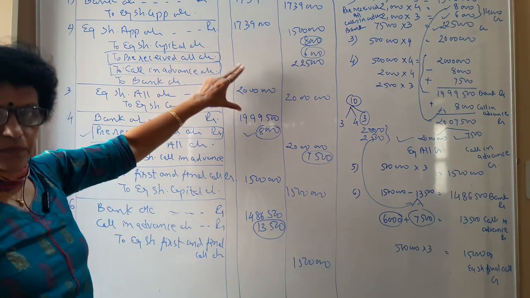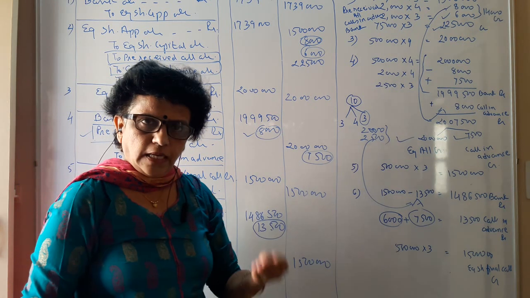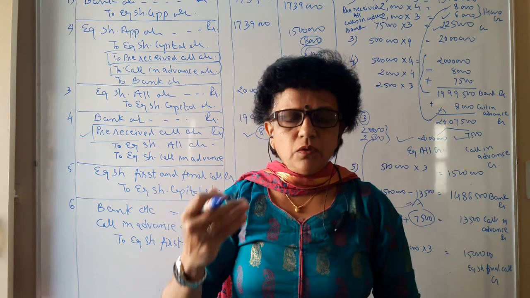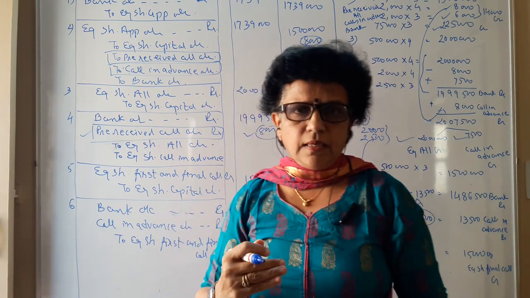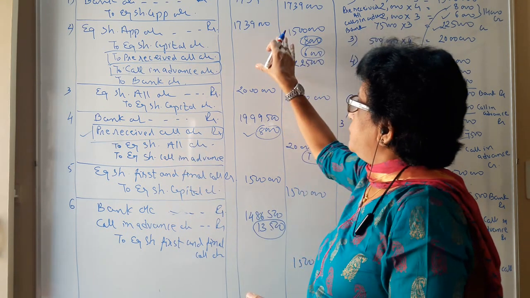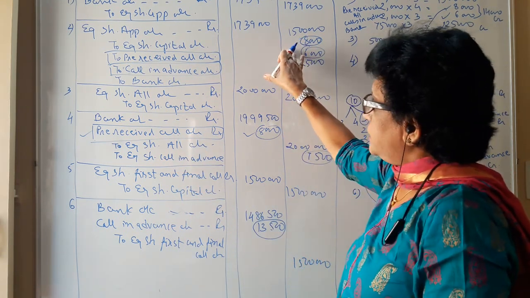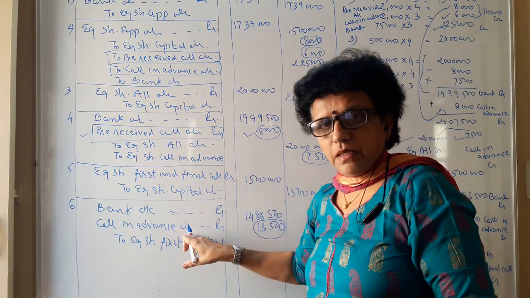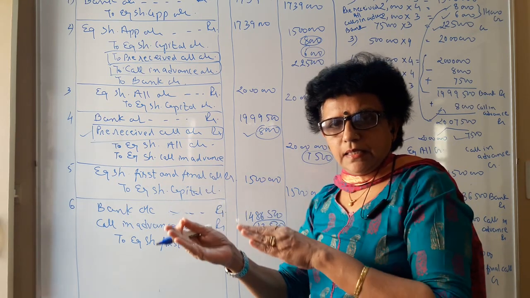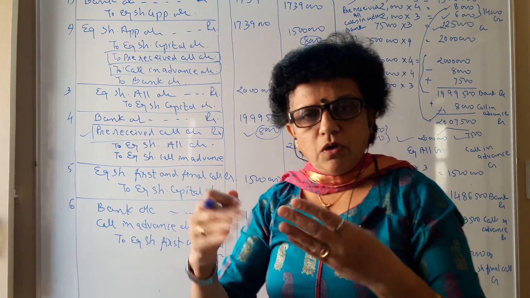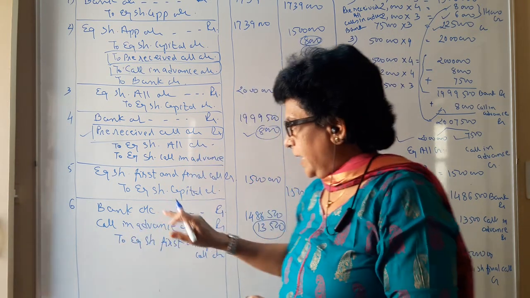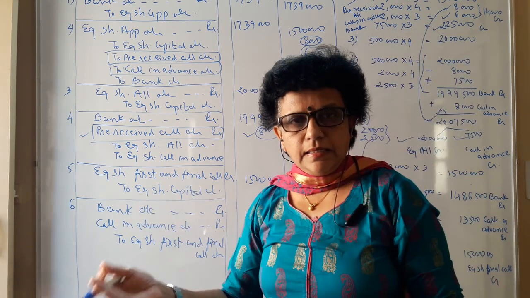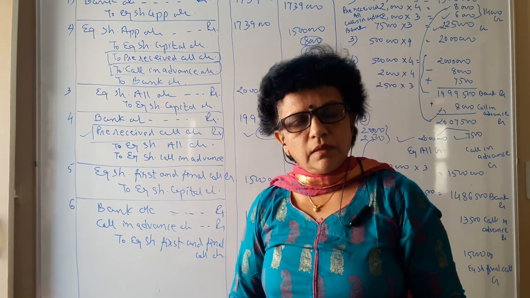So call in advance means you are getting money ahead of the time of the call, and when the actual call comes, the shareholder is not going to pay you again and again. You have to accommodate that figure from what you have received. You have the balance, and that balance only you are going to utilize for giving the debit effect. And in this way, credit effect and debit effect are both nullified. Your call in advance account will close down and your actual equity share account with the appropriate figure will be credited. This is the manner in which you have to record the journals. Thank you.